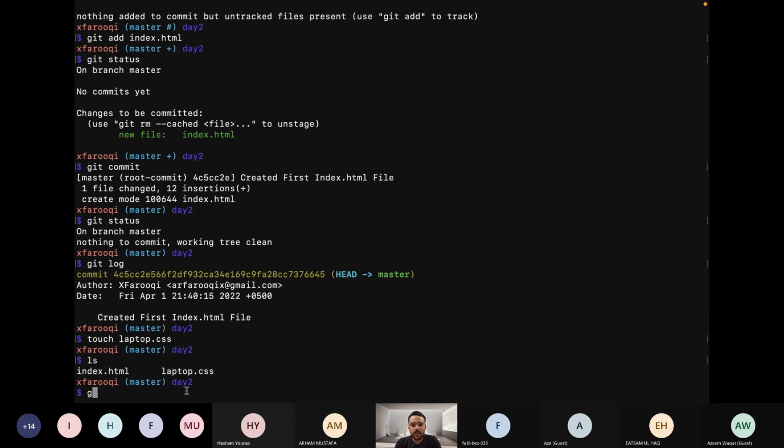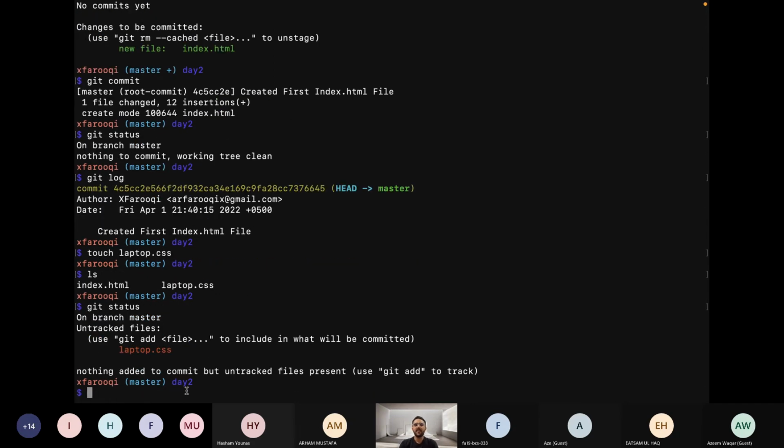So if we run the git status command, what will it show? Here we go. Laptop.css. It is again showing that this file is untracked. Do you want me to take a snapshot of this file? It is asking us. If we want, then we will follow the same procedure: first add the file to the staging index, then commit the file.